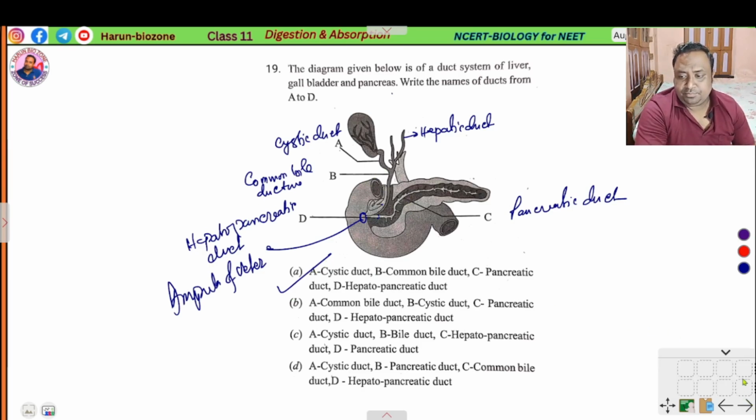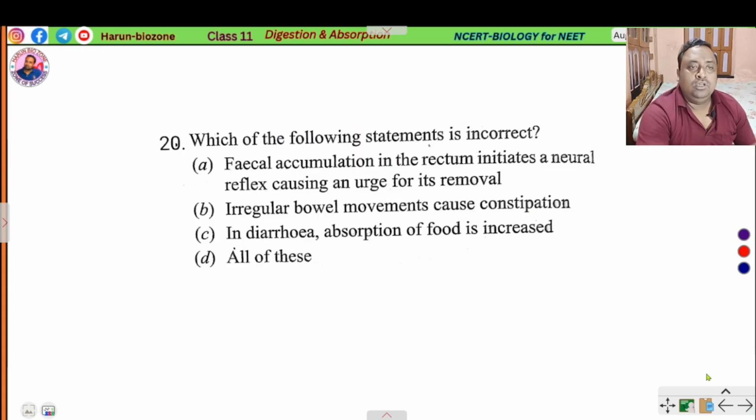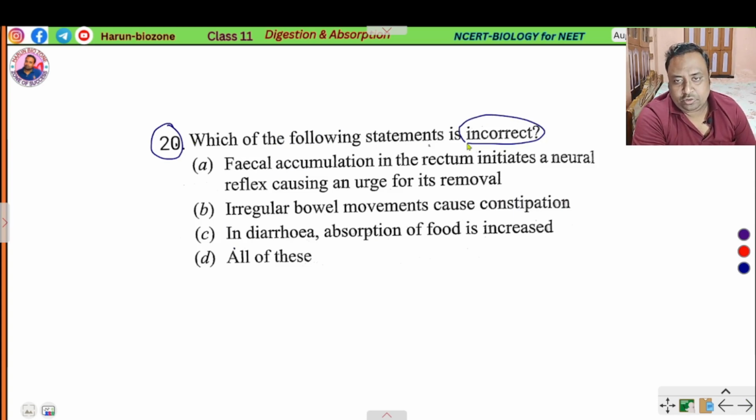Next question, number 20. Which of the following statements is incorrect? Fecal accumulation in the rectum initiates a neural reflex causing an urge for its removal. Irregular bowel movement causes constipation. In diarrhea, absorption of food is increased. So here the incorrect option is: in case of diarrhea, absorption of food is not increased, it is decreased.